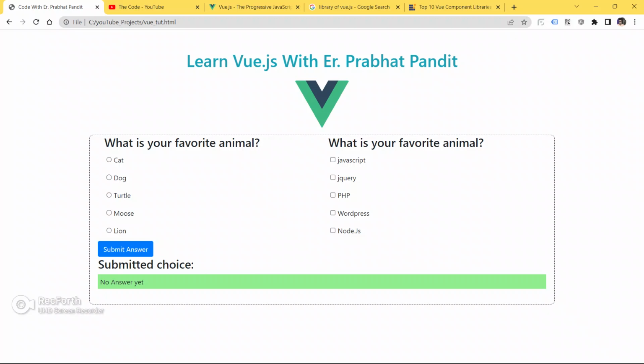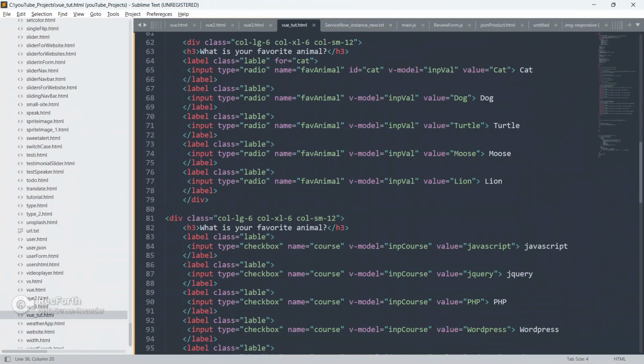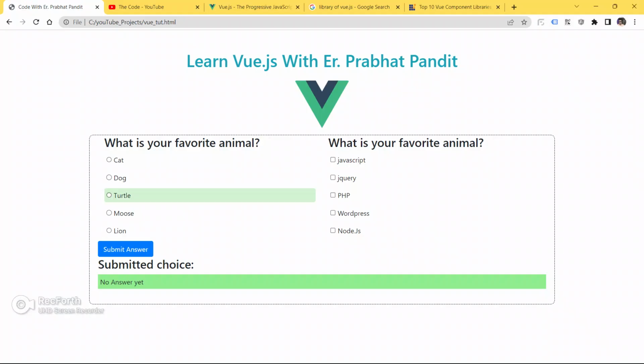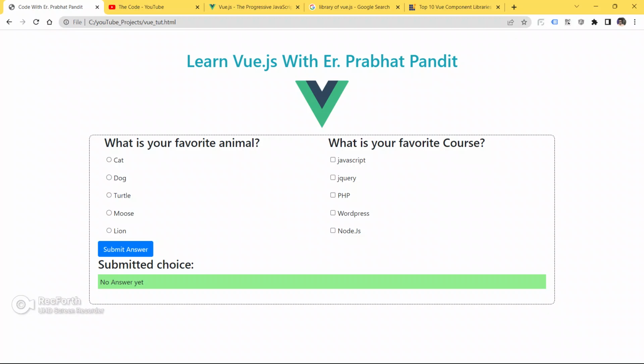Here you can see Learn Vue.js with ER Prabhat Pandit. This is the logo of Vue.js, and here you will see some text like what is your favorite animal and what is your favorite course. Let me change one more thing, sorry for this, and refresh the page now. So, what is your favorite animal and what is your favorite course.